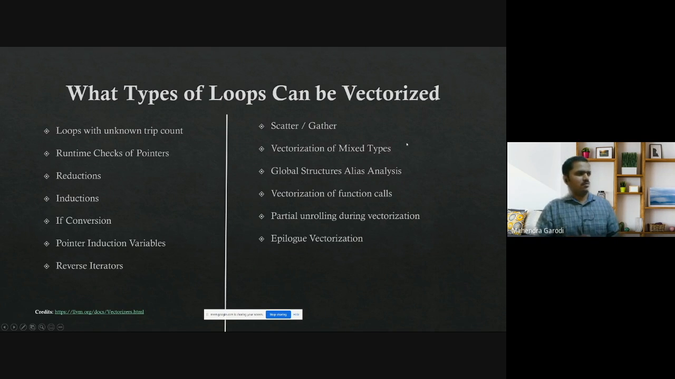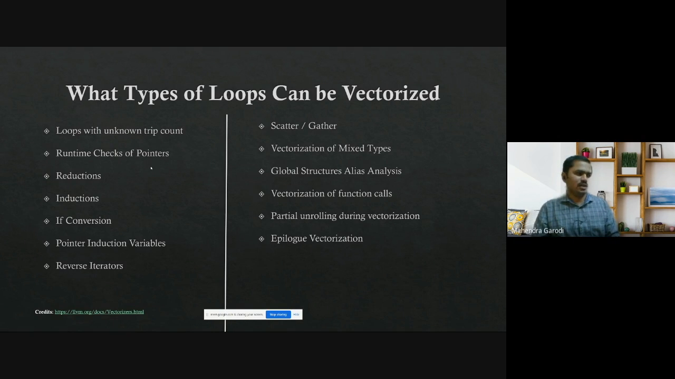So in modern compilers, what types of loops can be vectorized? This is taken from LLVM, but the same set of operations is still possible with Clang or MSVC. First, loops with unknown trip count. Trip count means loop count. You don't know the exact loop count, but vectorization is still possible. The compiler can do it with a runtime check of pointers, to see whether overlapping is there or not.